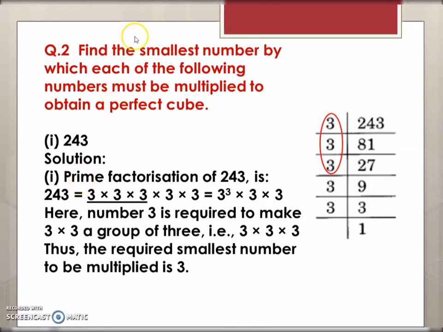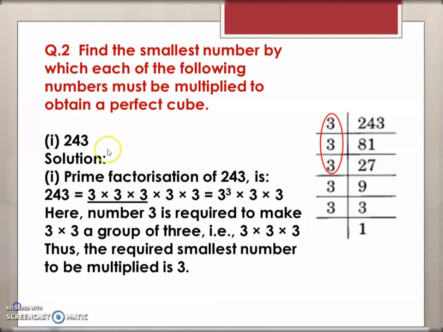Now in the second question, you have to find the smallest number by which each of the following numbers must be multiplied to obtain a perfect cube. So here you will be given a number and you have to first see, is it a perfect cube or not? If it is not a perfect cube, then how can you combine the factors in groups of 3? So you have to multiply with some number so that you can form factors in groups of 3.